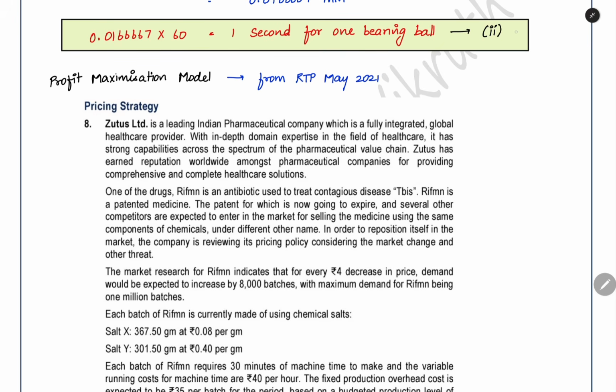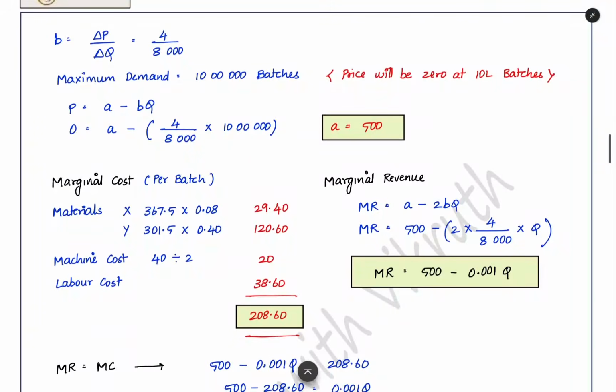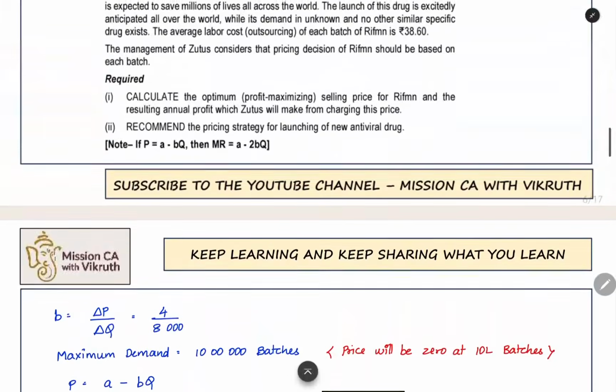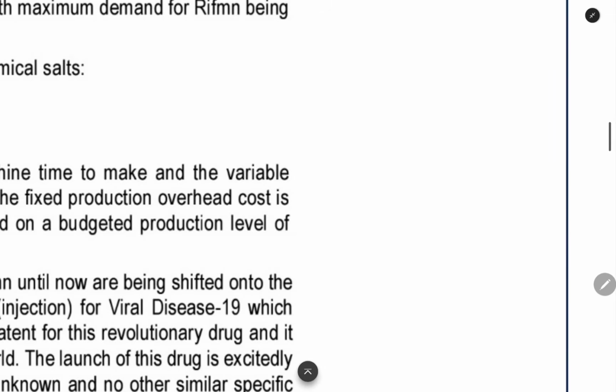Now, what is MR? What is MC? MC means marginal cost. Marginal cost is nothing but the variable cost which you are incurring for producing the product. And what is marginal revenue? Marginal revenue means the additional revenue which you are getting by selling one extra product. So here the marginal revenue formula is MR equal to A minus 2BQ. Before that, we can see the formula for price. The basic demand equation or price equation, you can say, is P equal to A minus BQ. Here, what is A, what is B, what is Q? Q is the quantity demanded.